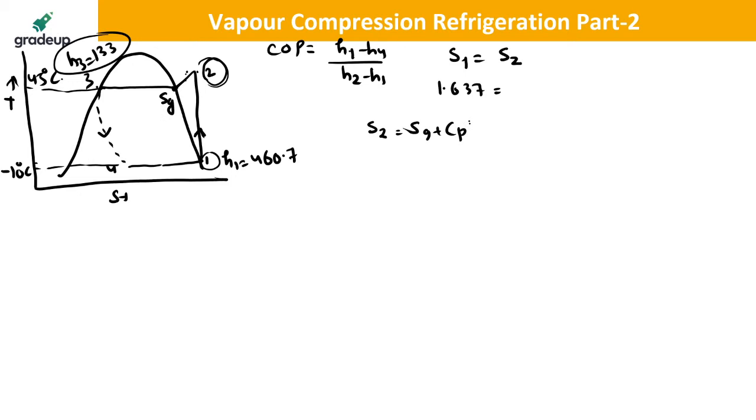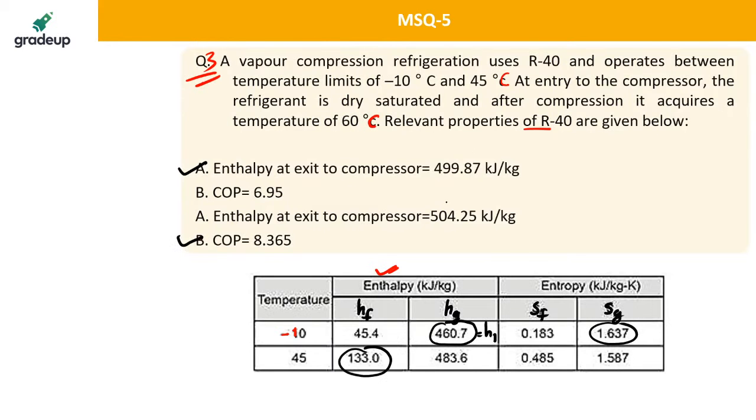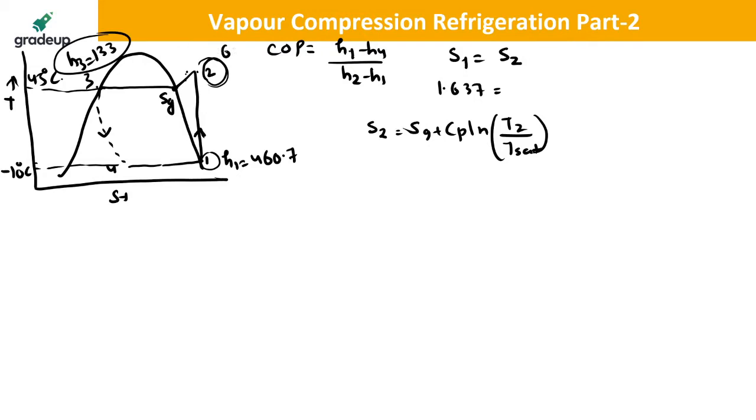plus Cp of log of T2 by T saturation. I hope you remember this formula, right? So we will be using this formula. You know the value of T2. Do you know the value of the superheated temperature? The temperature after superheating, after compression, the temperature is 60. That means this temperature is 60 degrees Celsius and this temperature is 45 degrees Celsius.